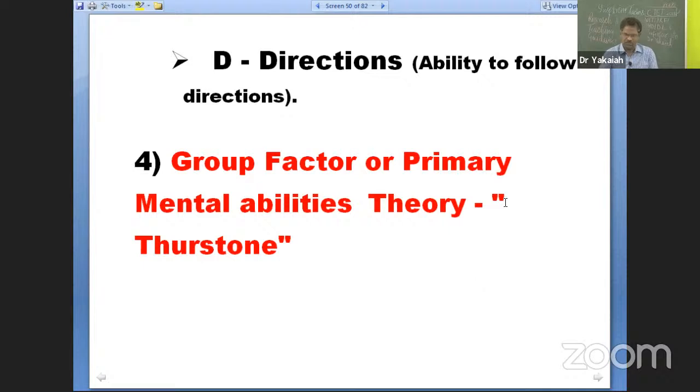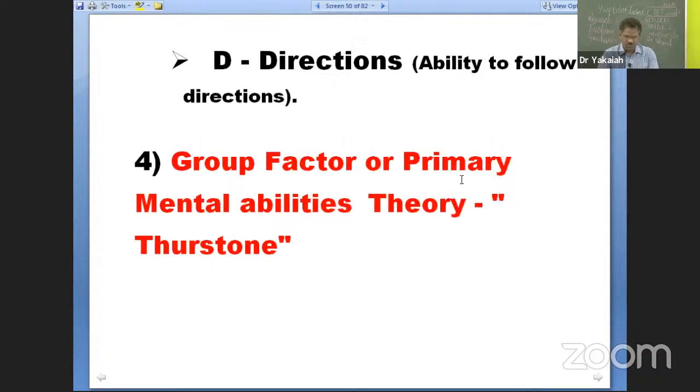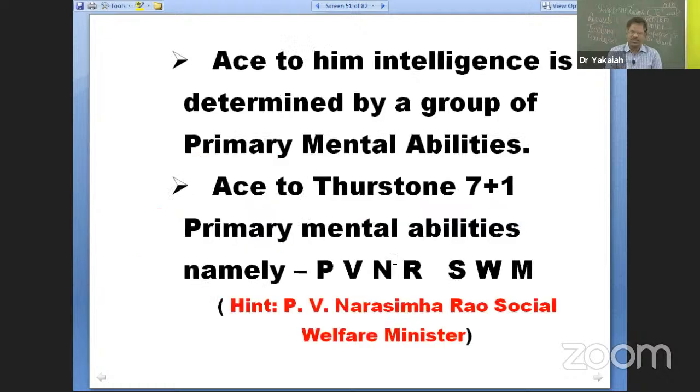It is popularly known as primary mental abilities theory, or group factor theory, proposed by Thurston. All right, so what according to Thurston? According to Thurston, there are 7 + 1 primary mental abilities which determine intelligence. Originally proposed as 7 and later on one more was added, so we call it 7 + 1. Otherwise it is together 8.